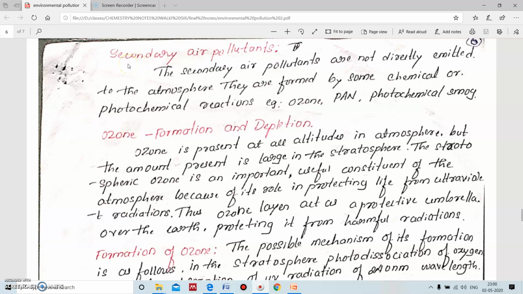Hello friends, now we are going to discuss the secondary air pollutant. The secondary air pollutants are not directly emitted to the atmosphere. They are formed by some chemical or photochemical reactions. For example, ozone, PAN and photochemical smoke. They are not directly present in the atmosphere. They are created in the atmosphere. Such kind of pollutants are called secondary air pollutants.